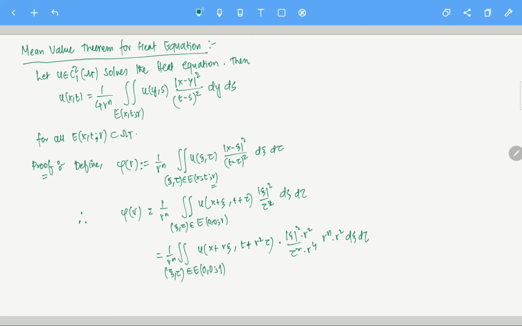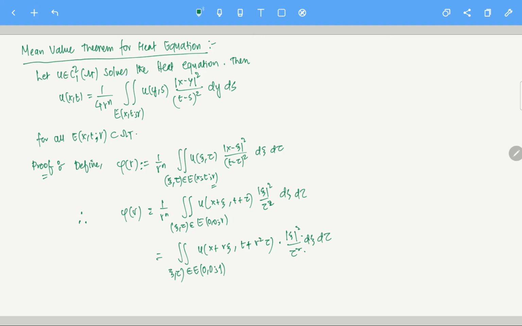Okay, now you see this r power n, and this r power n is gone. This r square, r power n 4 is gone, so essentially we are only left with this same thing. Let me write it this way: this is equal to this particular thing times d xi d tau. Clear? Okay, so this is how we are going to get it.